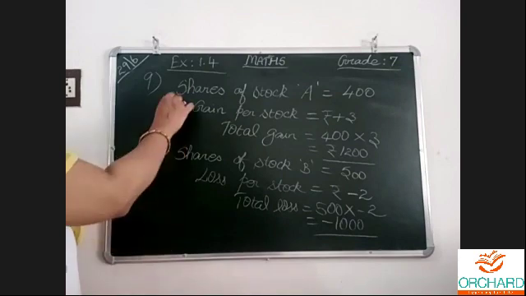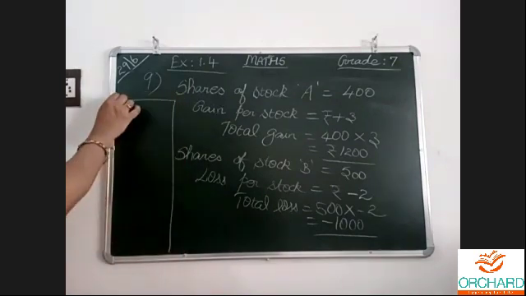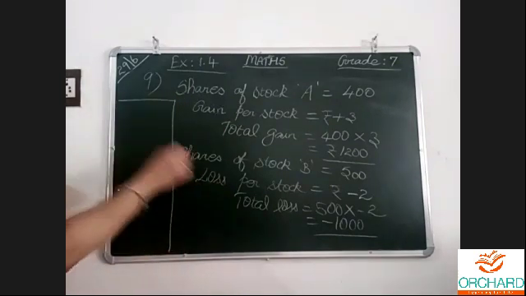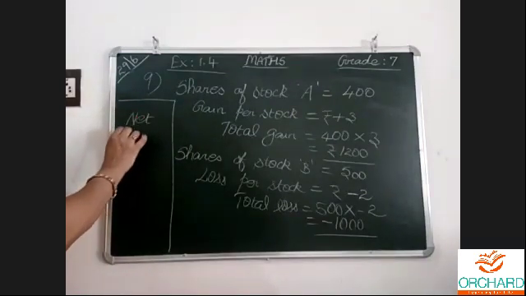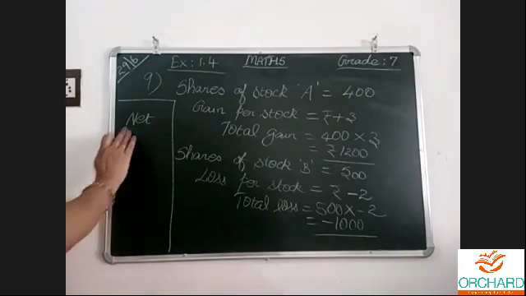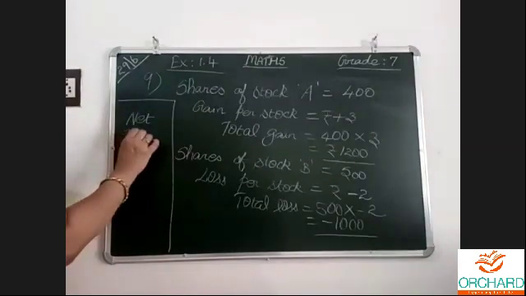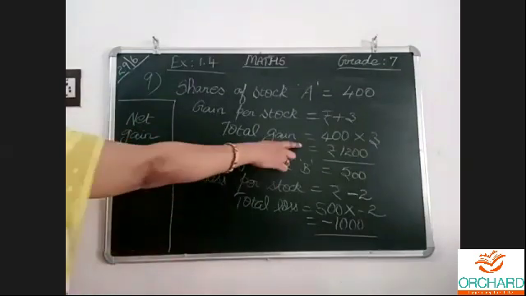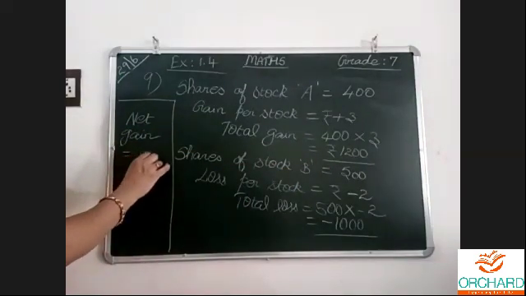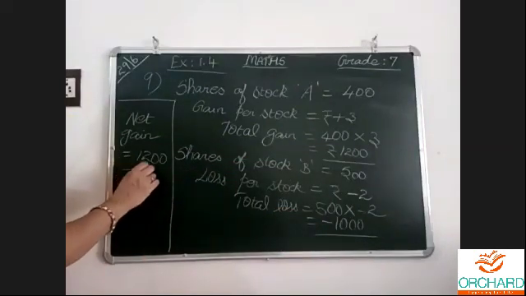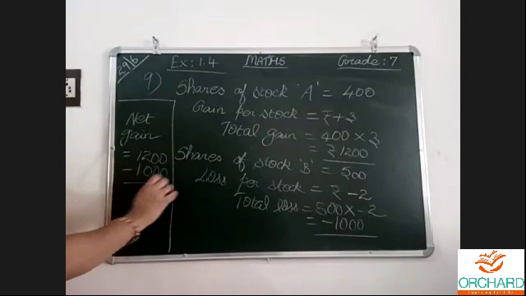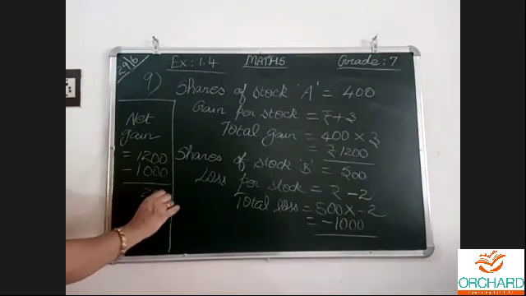Now we have to see the net profit or net loss. Gain is there, loss is there. So we can write net gain is equal to this 1200, what I underlined, profit, and this is the loss. Then only we will come to know, no? So 200 rupees.